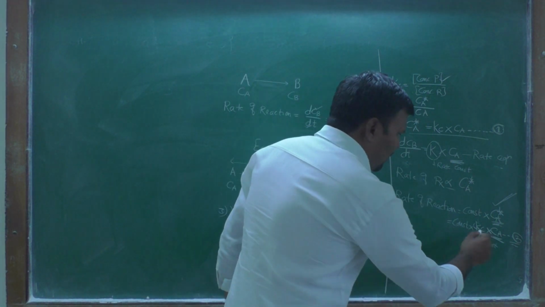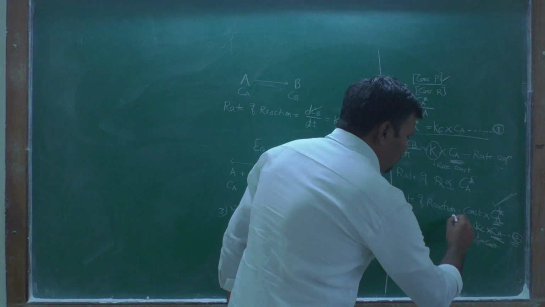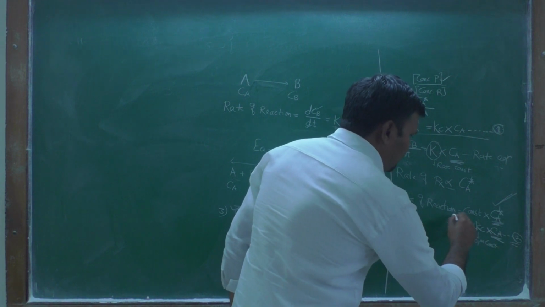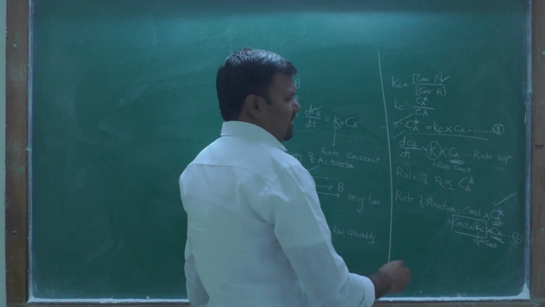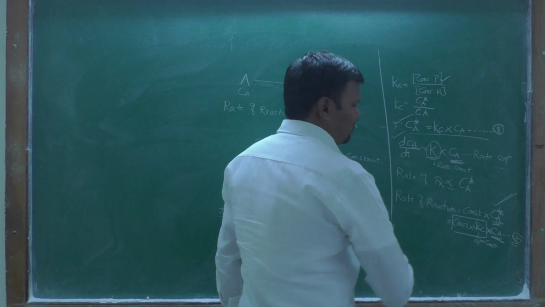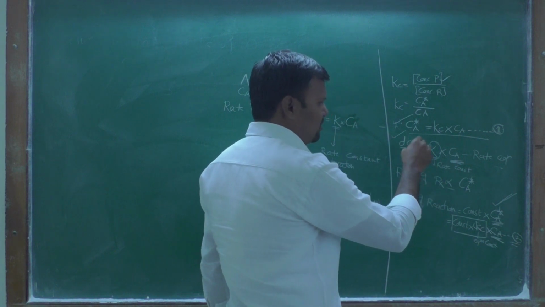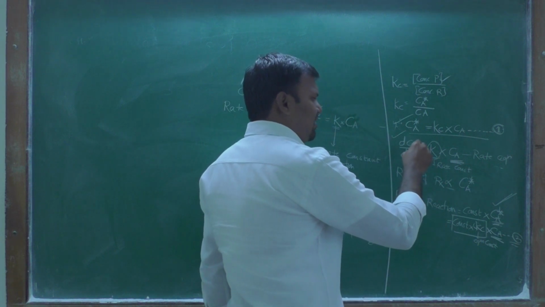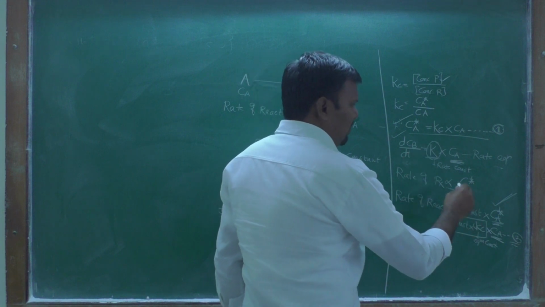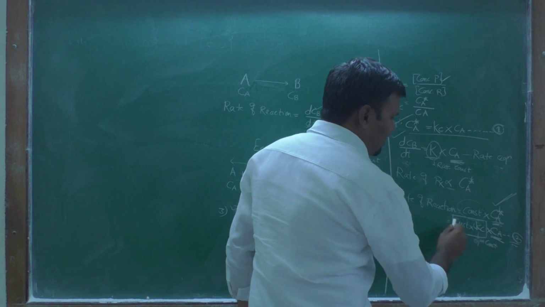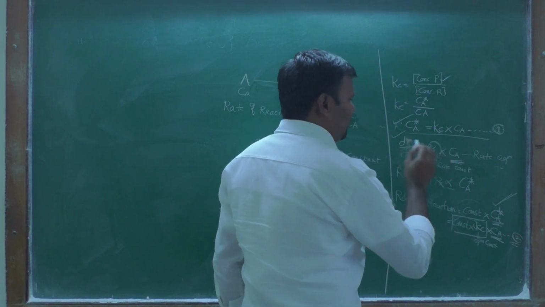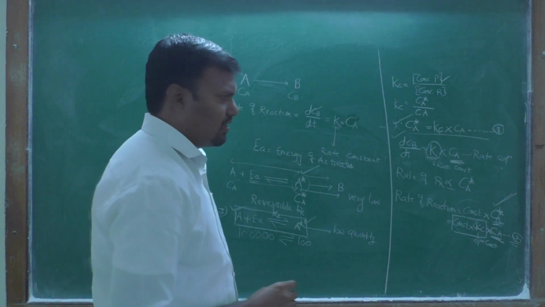Now you can see that this constant is nothing but the rate constant, because you compare this; it is also a rate equation. When you compare it with this rate equation, Ca is common, and the constant and Kc will definitely be equal to the rate constant.